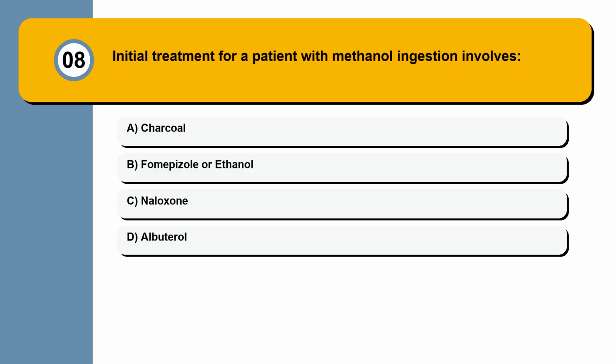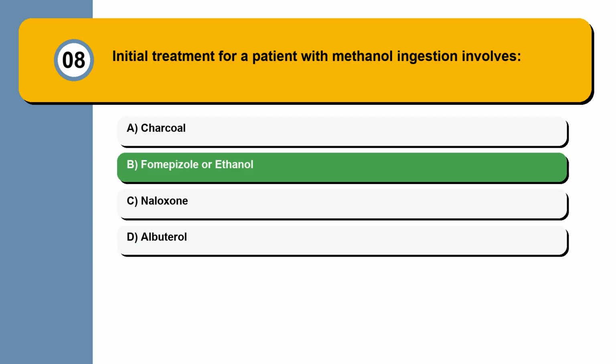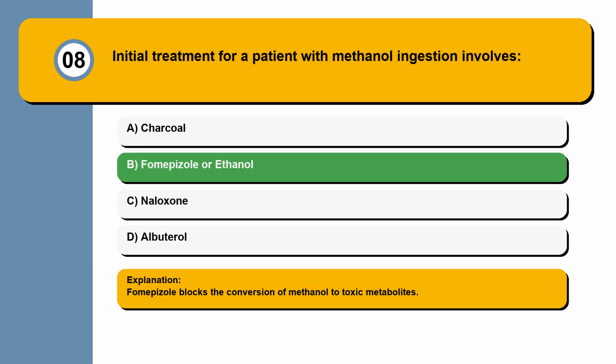Question 8. Initial treatment for a patient with methanol ingestion involves: charcoal, fomepizole or ethanol, naloxone, or albuterol? Fomepizole blocks the conversion of methanol to toxic metabolites.